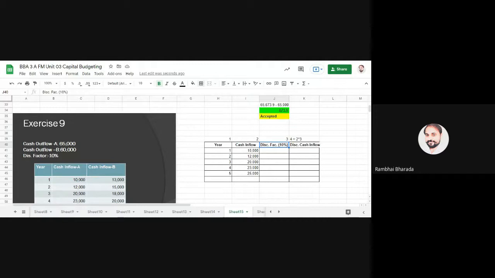But I request you to please use the table instead of the calculator, so you will get a clear idea. So we go to the table, find the value in the table, and put these values here.